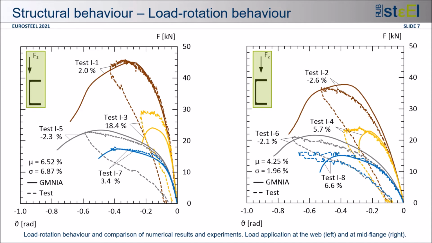The left diagram includes the results of the steel channels with web loading, and the right diagram includes the results for flange loading. In some cases, the stiffness of the numerical model is a little bit higher compared to the behavior in the tests, but the deviation is within an acceptable range. The maximum deviation resulted for test member 3, and on average the deviations were around 5%.